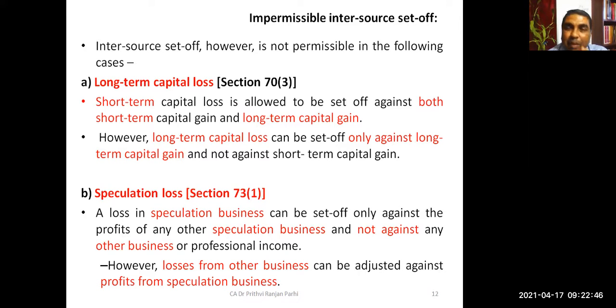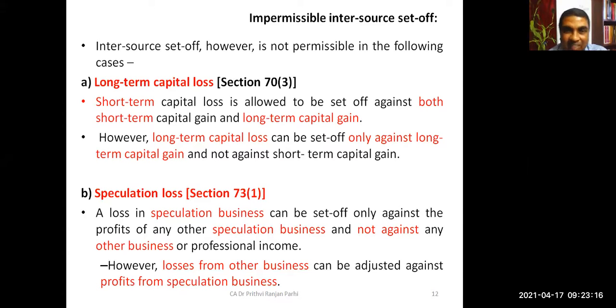But long-term capital loss can be set off only against long-term capital gain, meaning not against short-term capital gain. Short can be adjusted both against long and short, but long-term loss cannot be set off against short-term capital gain. It can be set off only against long-term capital gain. Understood?